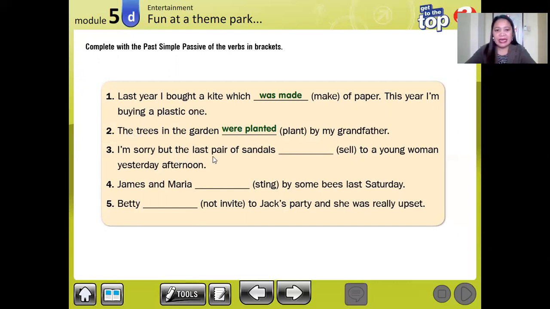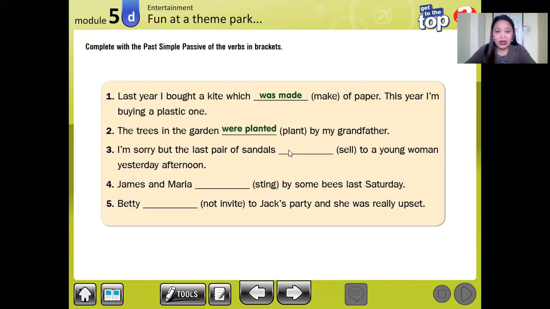I'm sorry, but the last pair of sandals blank sale to a young woman yesterday afternoon. Now, this one, you may be confused because we have an S here, meaning you think this is plural, but look at this, pair, meaning we are talking about one pair, left and right. So it's one pair of sandals, okay? So this is singular.